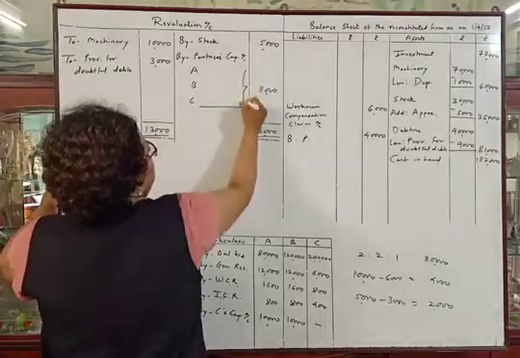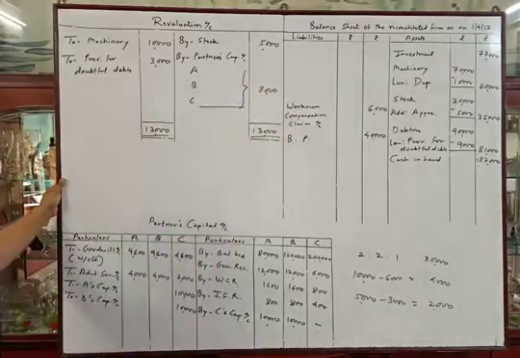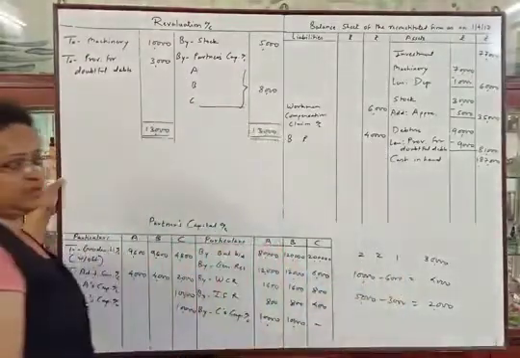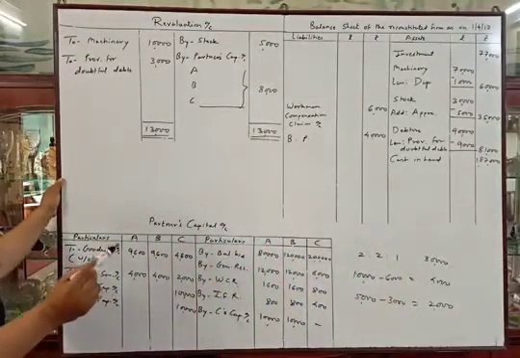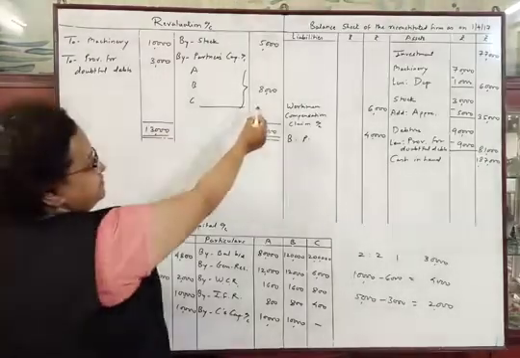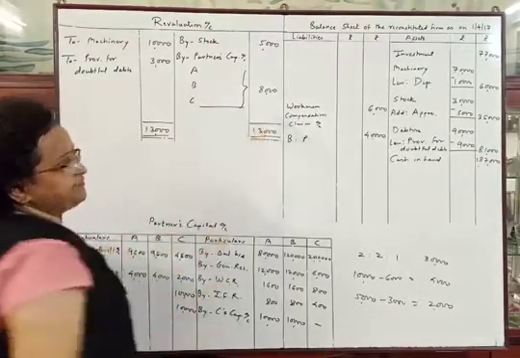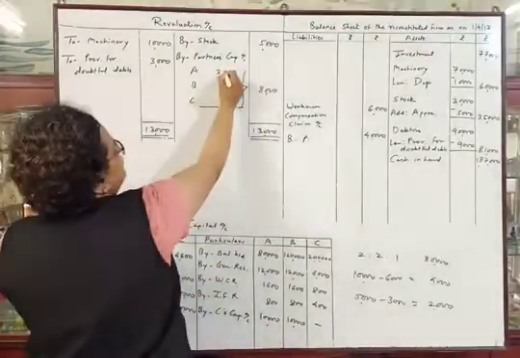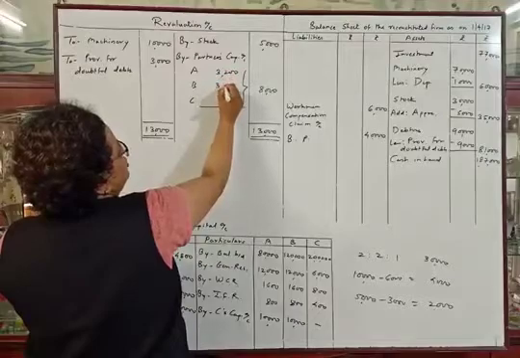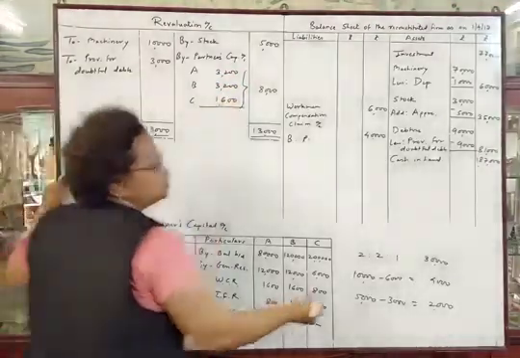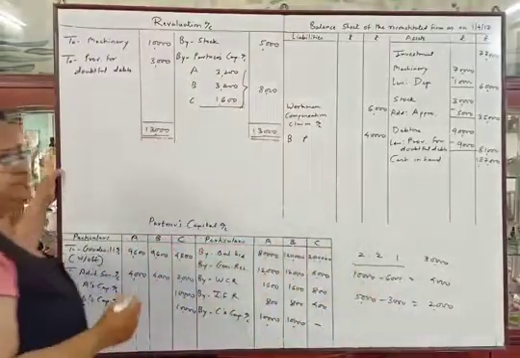We will distribute the amount 8,000 between partners A, B and C in their old profit sharing ratio 2:2:1. 2 plus 2 plus 1 is equal to 5, so we will divide by 5. Distribution will be 3,200, 3,200 and 1,600 in the ratio of 2:2:1.